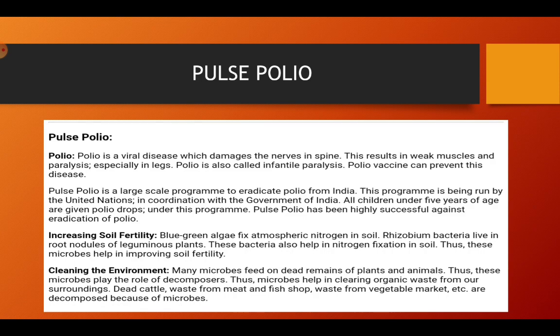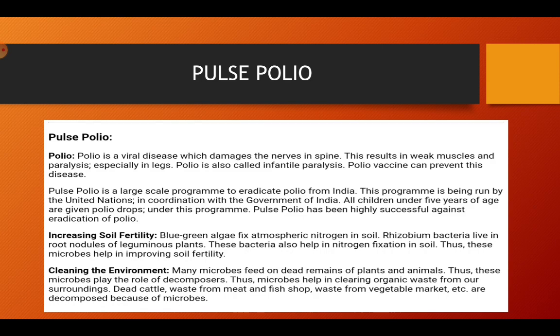Pulse polio is a large scale program to eradicate polio from India. From India, polio has been eradicated because of this vaccine. This program is being run by the United Nations in coordination with the Government of India, and all children under 5 years of age are given polio drops under this program. Pulse polio has been highly successful against the eradication of polio.